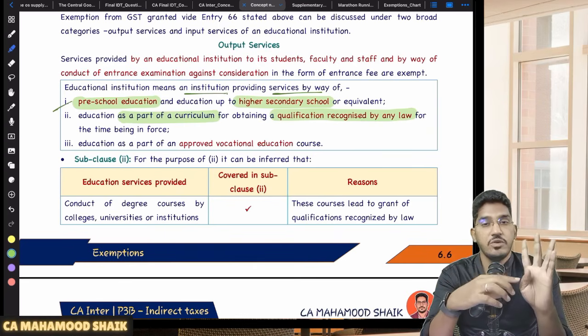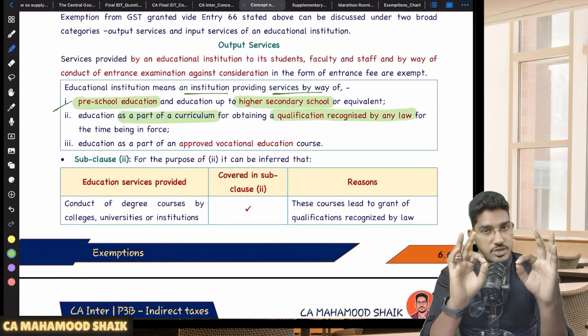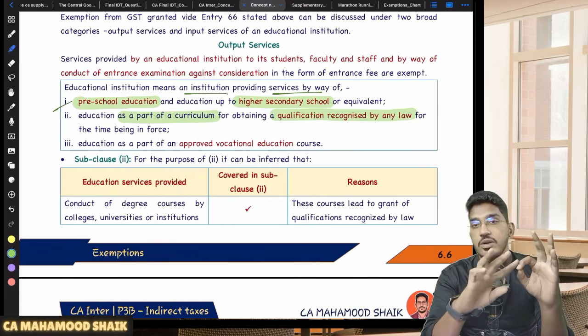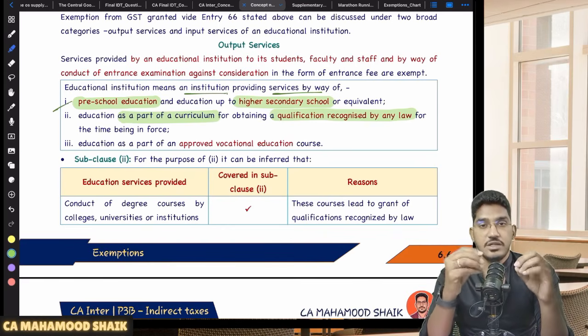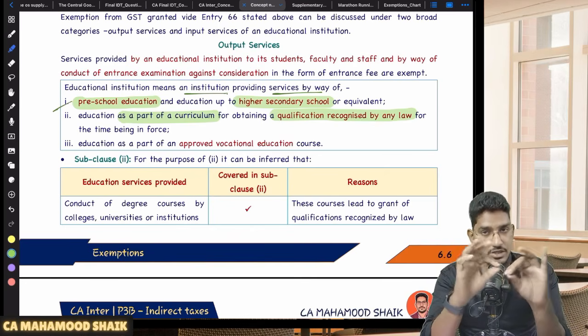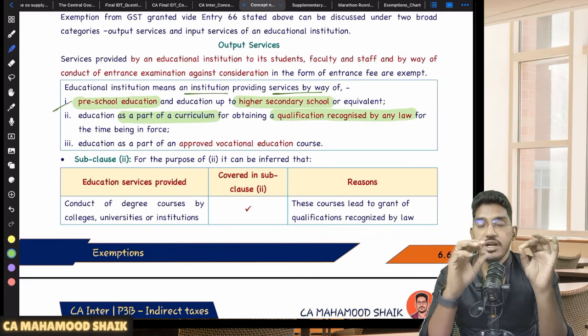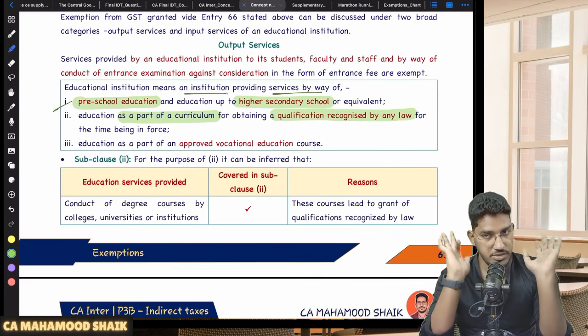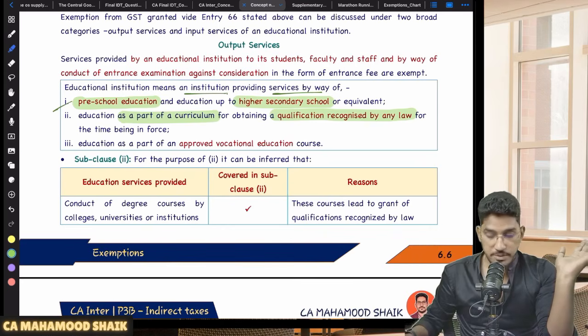Why? Because you will not get any qualification recognized by law. Sir, NEET Coaching Center, will it fall under education institution? No. Because there also you are not getting any qualification recognized by law. And also MSET training centers, IIT coaching centers, will they fall under education institution? The answer is no. These coaching centers and coaching institutions will not fall under education institutions because you will not get any qualification recognized by law from that institute.